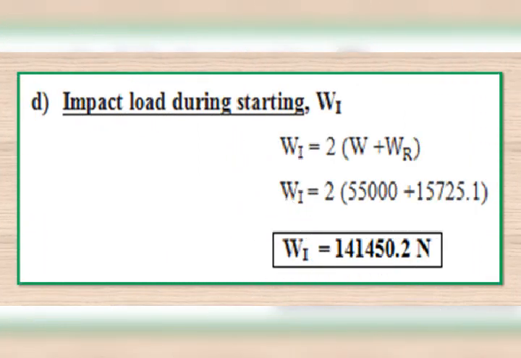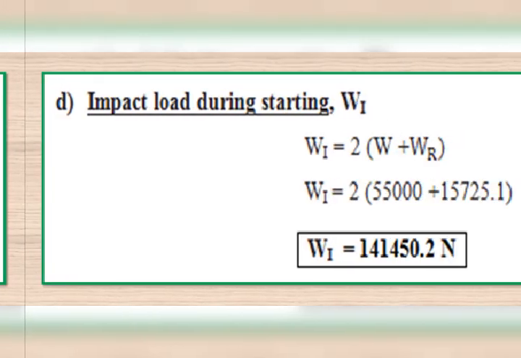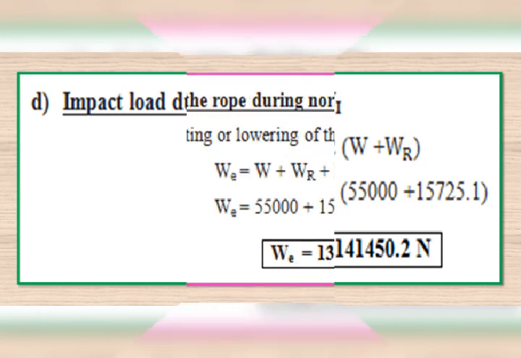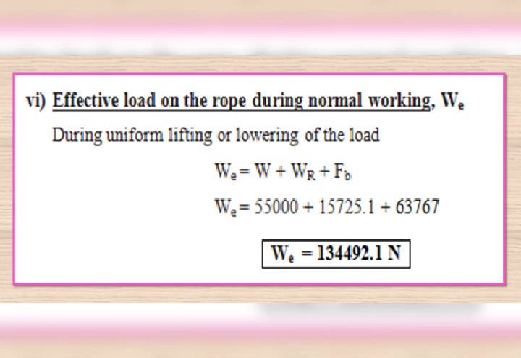Under the heading various loads, the last load is impact load during starting, that is denoted by WI. WI is equal to 2 into (W plus WR), means 2 into the load to be raised plus the weight of the rope. So WI is equal to 2 into (55,000 plus rope weight 15,725.1). By simplifying this, we are getting the value 1,41,450.2 Newton. It comes around 141.45 kilo Newton. That much impact load is going to develop.